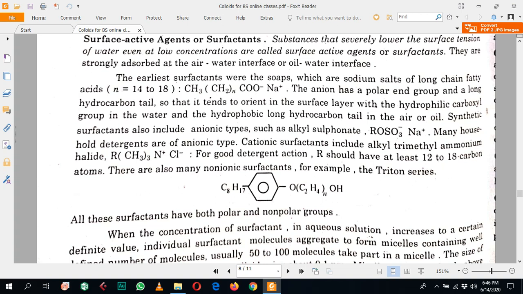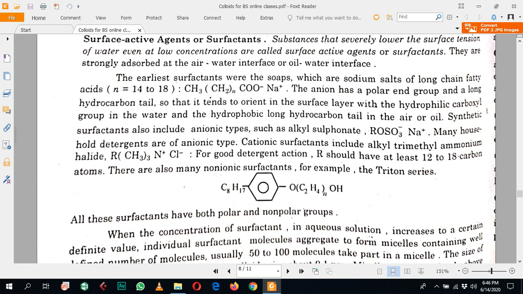Due to this surface tension, liquid surfaces mostly behave like stretched surfaces or stretched membranes, because the interior molecules attract the surface inward. So this is surface tension.